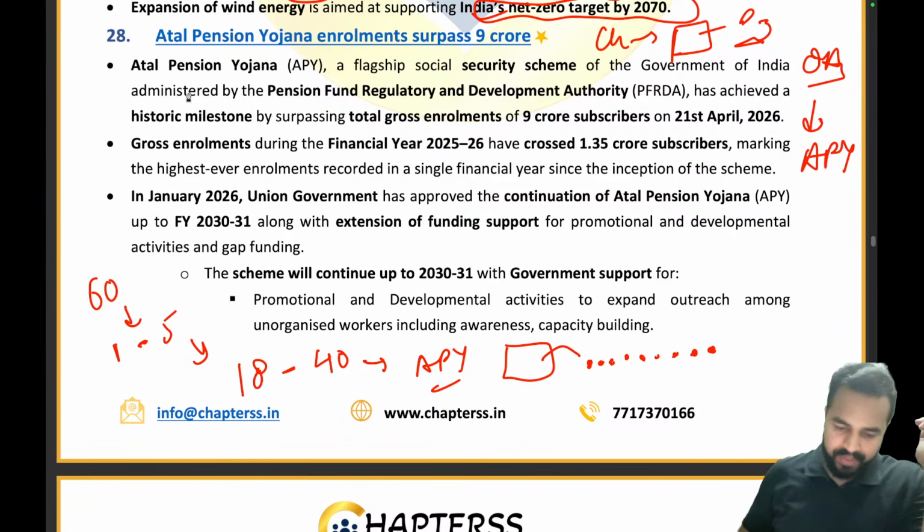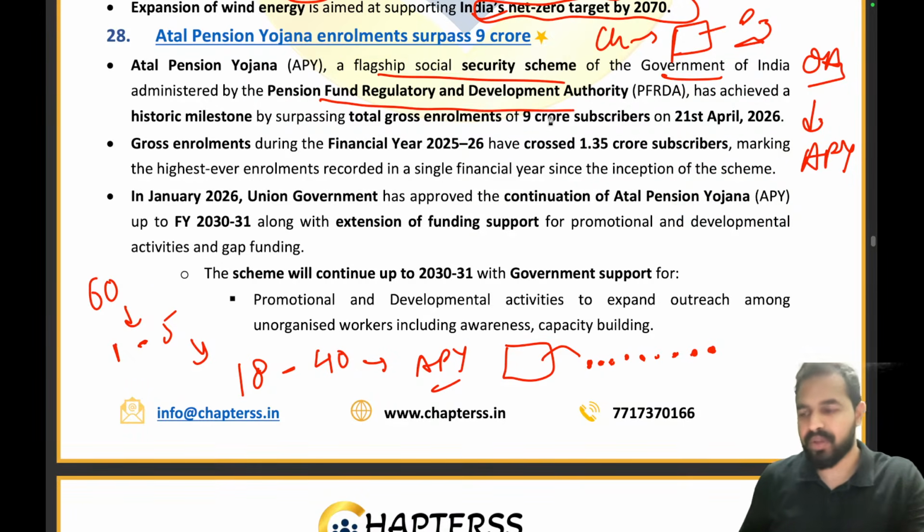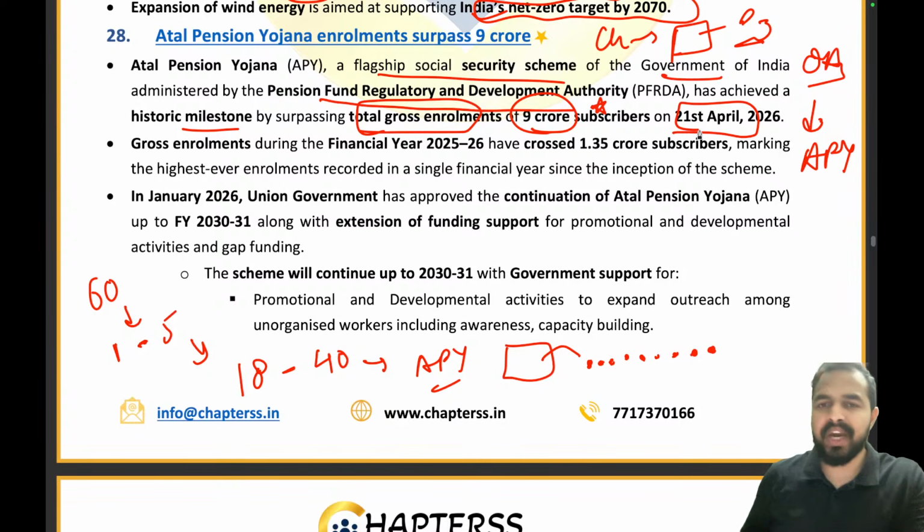Now let's move ahead. So Atal Pension Yojana is a flagship social security scheme of the Government of India. As we are talking about pensions in India, the entity related to pensions is the Pension Fund Regulatory and Development Authority. It has achieved a historic milestone by surpassing total gross enrollments of 9 crore subscribers. So that is the reason why it was in the news. It got 9 crore subscribers on 21st of April 2026. The date is not that important, but you have to remember the 9 crore value. It is the latest value, right?